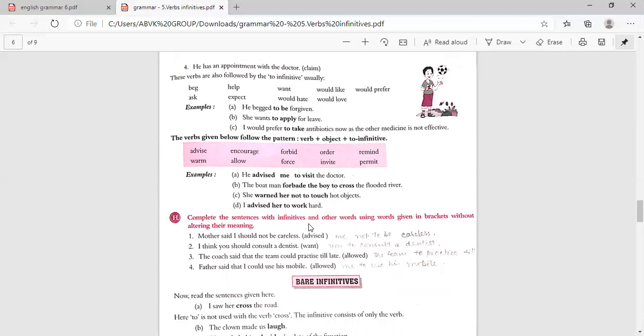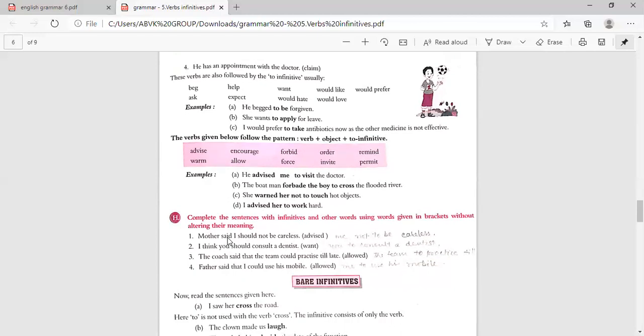Now change the sentences with the infinitives and other words, using the words given in brackets, without altering their meaning. You should not change the meaning. You have to use advice in the sentence. Mother said, I should not be careless.